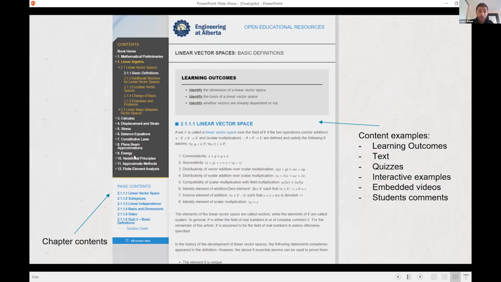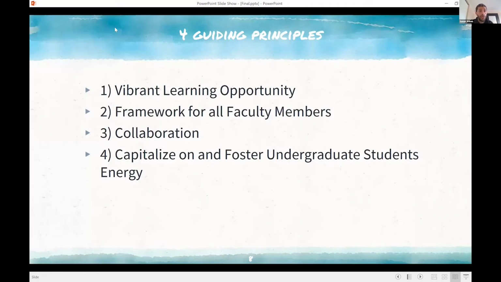Inside each chapter, you would find the page content of that chapter. The content could be anything from learning outcomes, text, quizzes, interactive examples, embedded videos, student comments, anything that an instructor wishes to post.